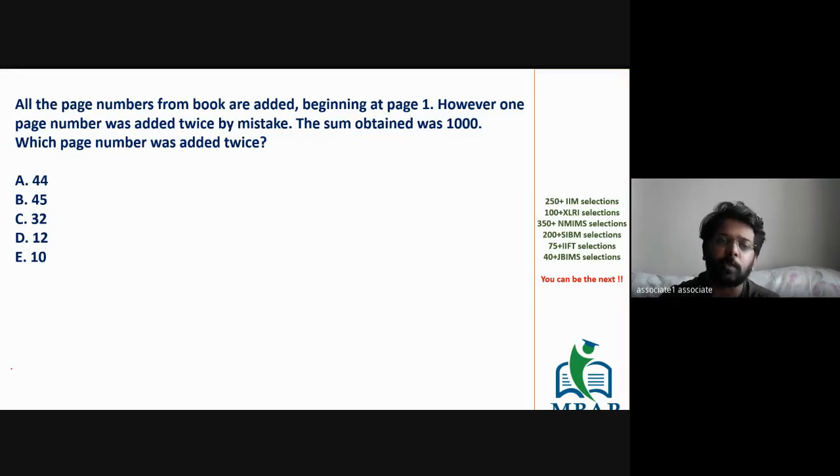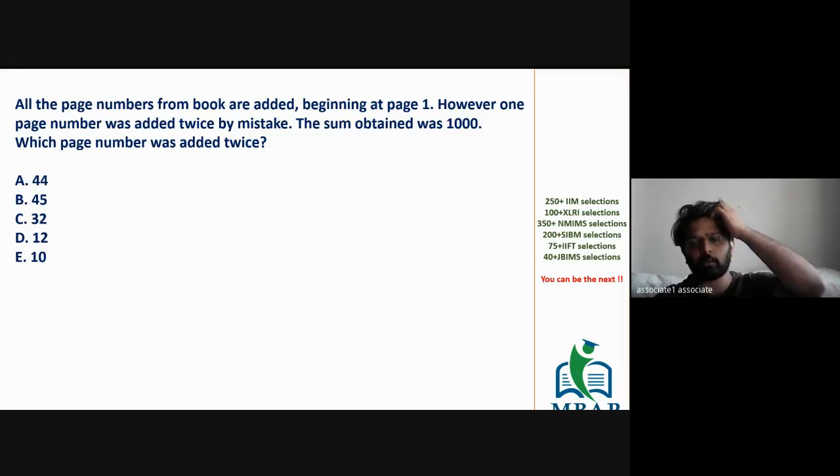The first question which you can see is: all the page numbers of a book are added, beginning with 1. However, one of the page numbers has been added twice by mistake. The sum that has been obtained was 1000. The question is, which page number was added twice?